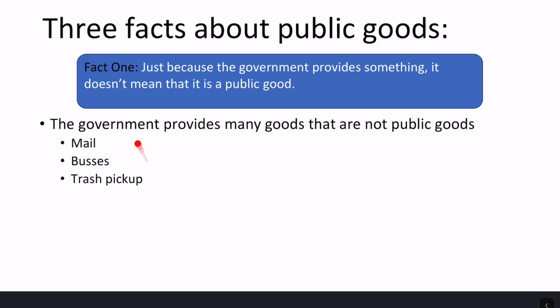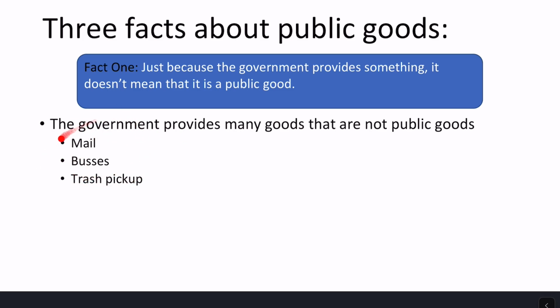You could exclude all people from all this, right? The mail, right? If you don't pay your postage, we're not going to deliver your mail. That's excludable. Buses, if you don't buy a bus ticket, you don't get on the bus. Excludable. Trash pickup, if you don't pay the trash company, they're not going to come pick up your trash. Right? So all these things are excludable, even though governments tend to provide them.